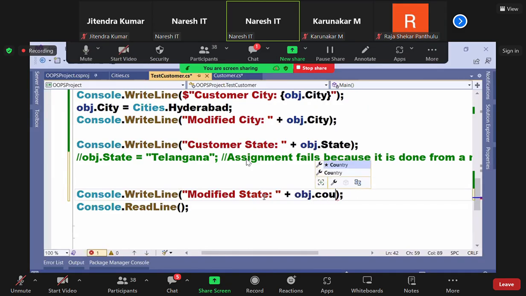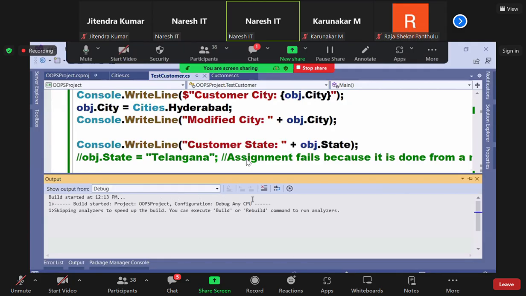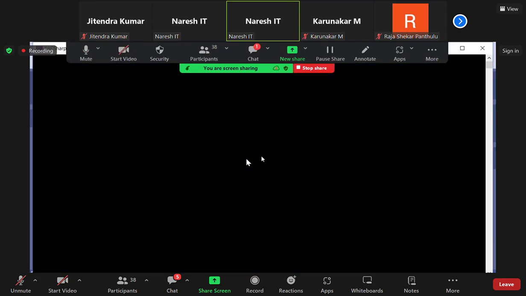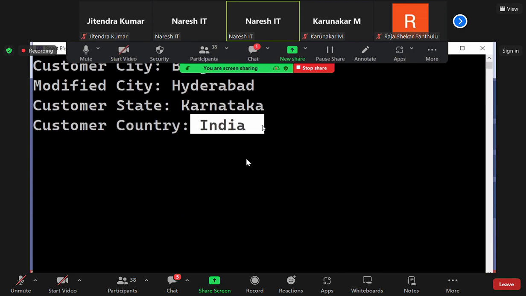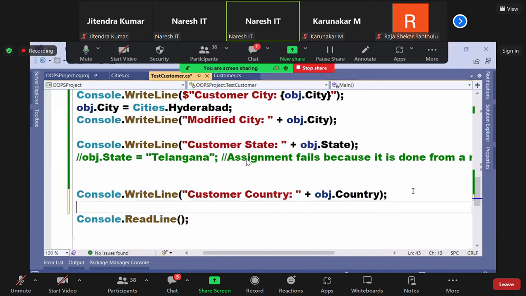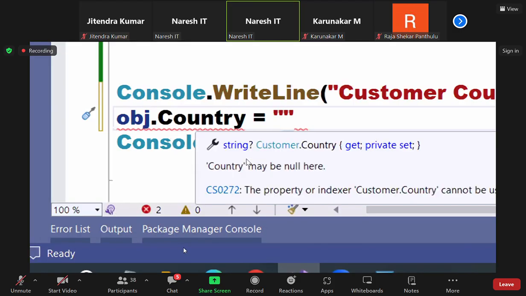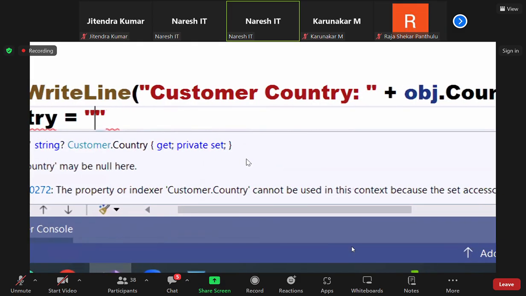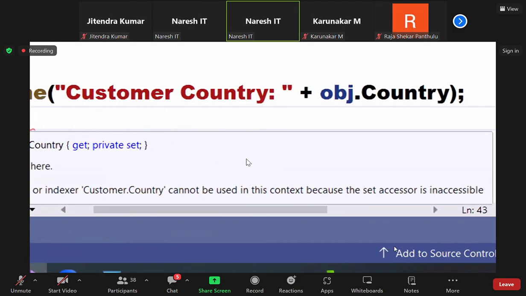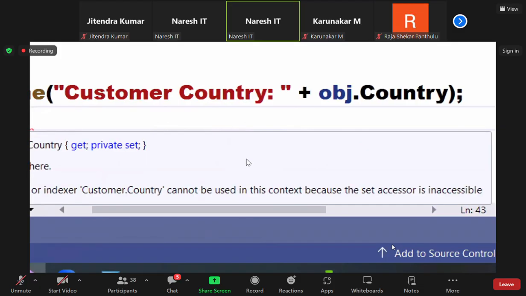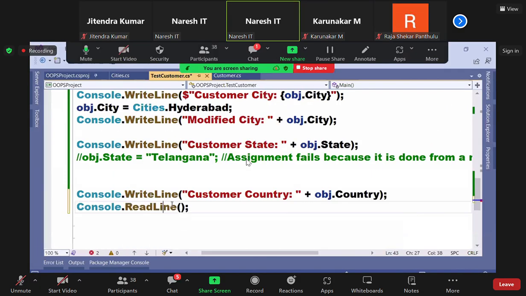Obj dot country. Customer country. Understood? So can I modify this? Means obj dot country equals something, I cannot assign. Why? The set accessor is inaccessible to you. You cannot use it now. So assignment doesn't work.